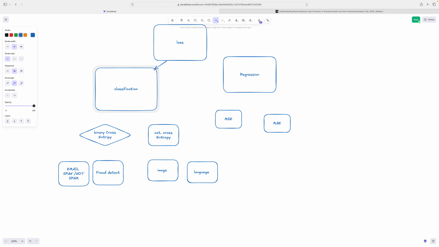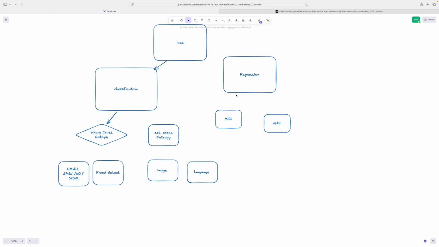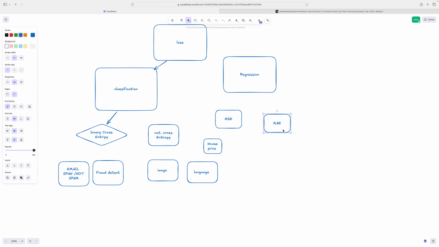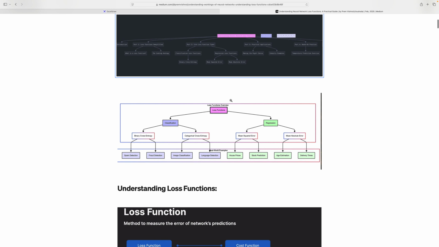We can put it like this, and this is under this. You guys can learn this one. So basically we divided it into two parts. And the regression is like house price regression. The house price is a classical example, and similarly stock prediction and something like that. For mean absolute error, we use it when we don't need it to be very accurate, something like age estimation or delivery time. So these are the broad levels, which we are going to talk about at a high level.